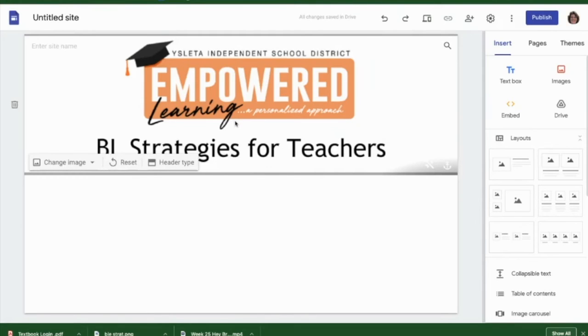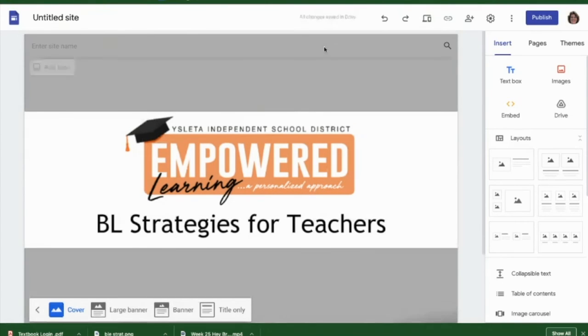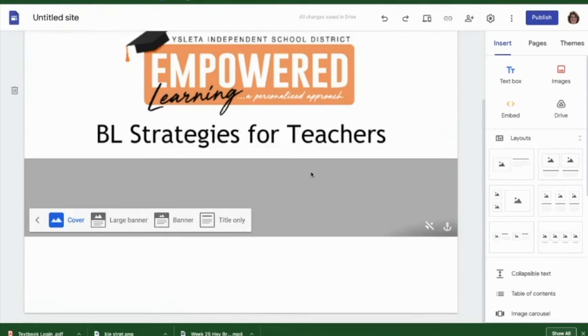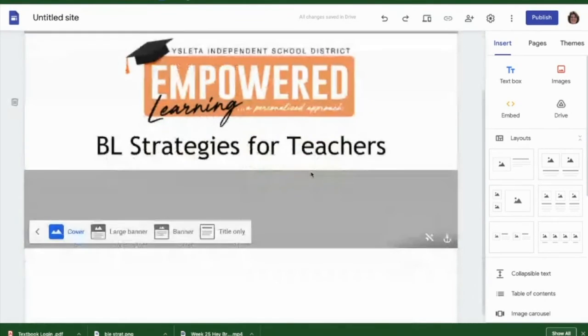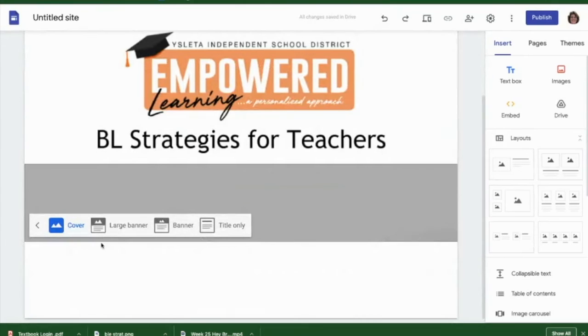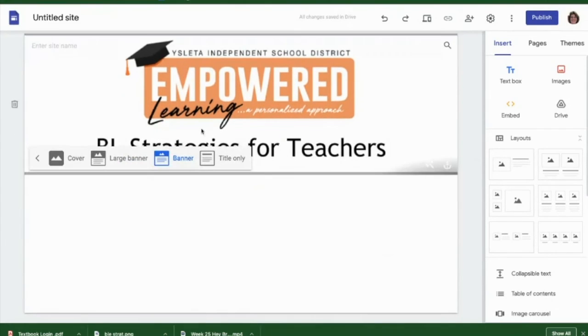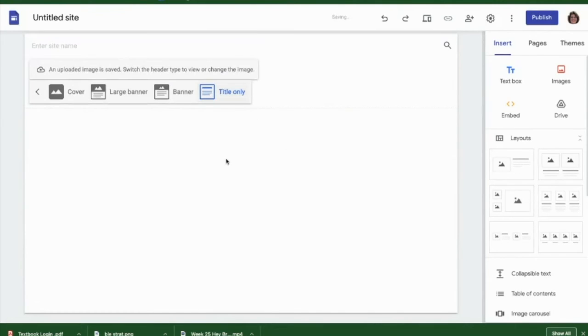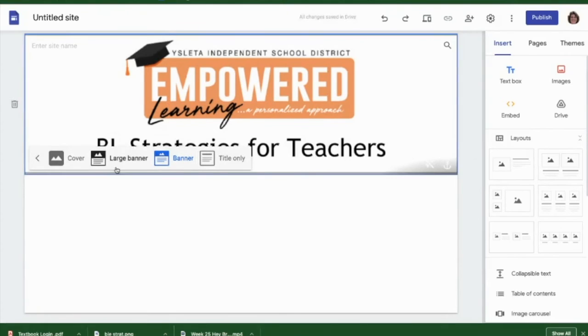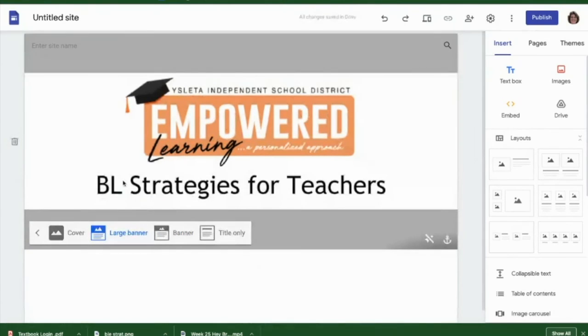Now, what type of header do you want? So if you go over here to header type, you're going to see that you can have a cover. And what it's going to do is it's going to put that image over the entire piece of your page here. You could do a large banner, which brings it about halfway down. You could do a shorter banner, or you can do just the title only. I like to do the large banner personally. Some people like to do the cover, depends on what you like. And then you just, when you're ready,